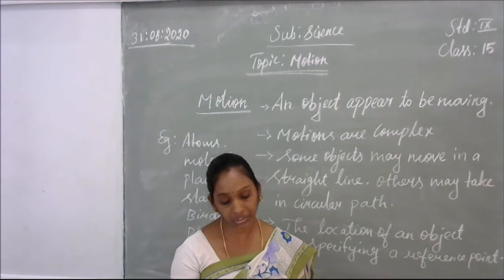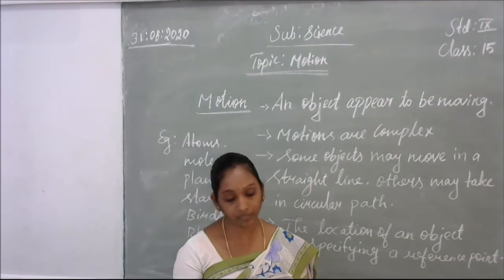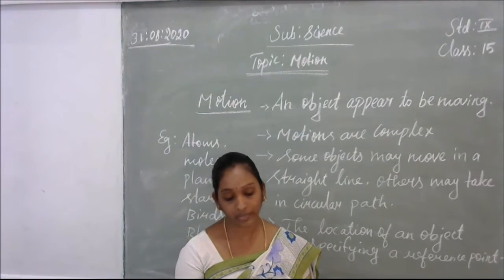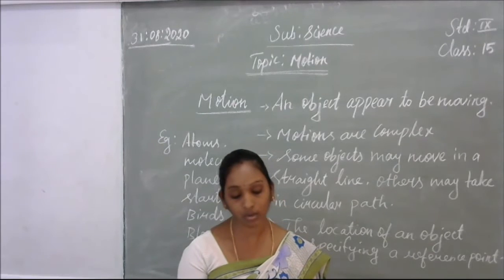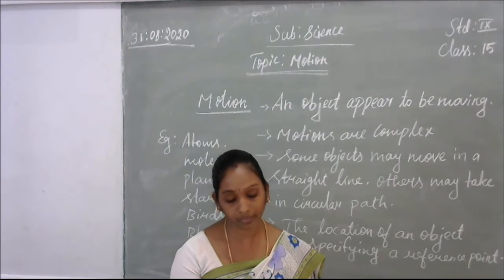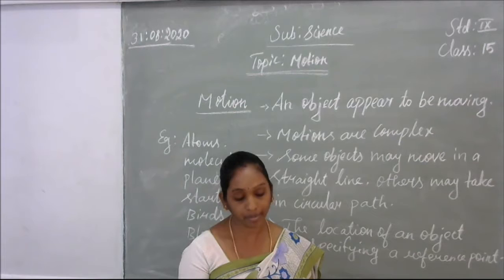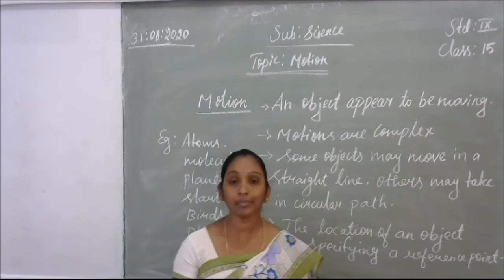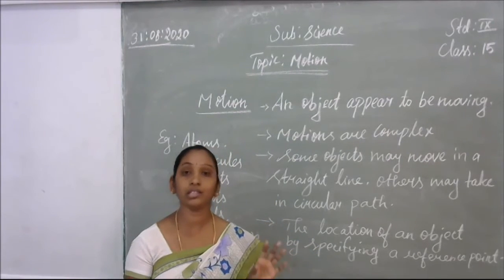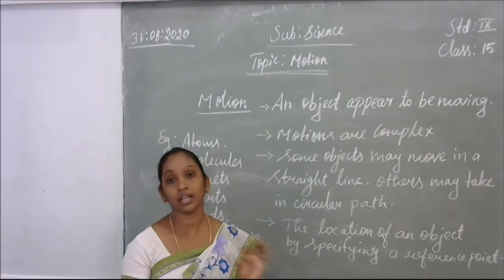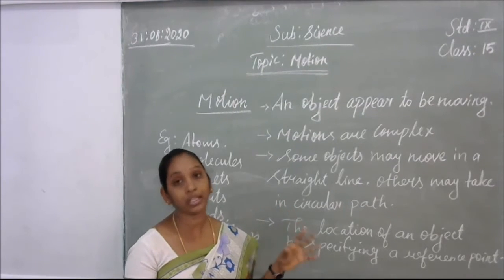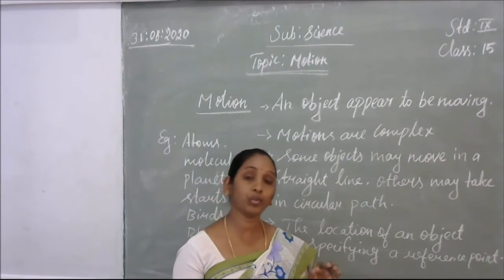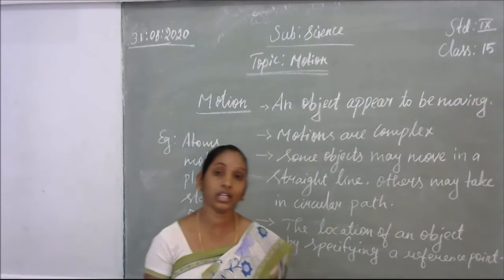However, there are situations where motion is inferred through indirect evidence. For example, we infer the motion of air by observing the movement of dust and the movement of leaves and branches of trees. Some objects we can see moving with our naked eye, but most objects we cannot see moving.